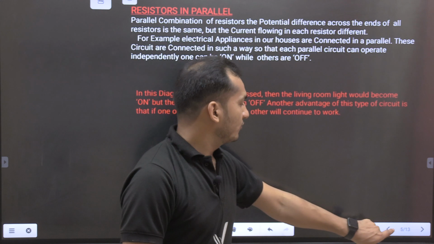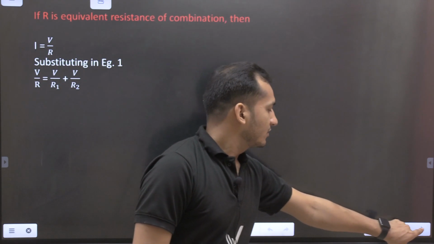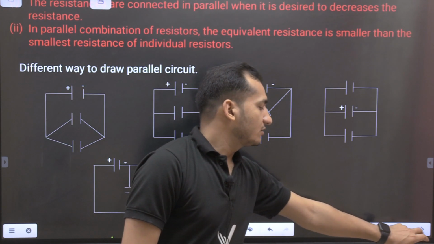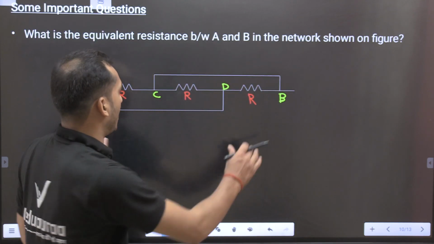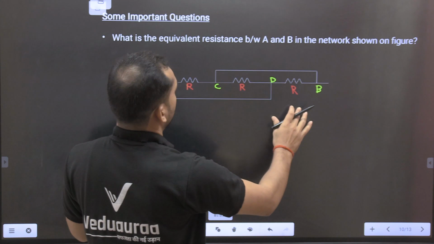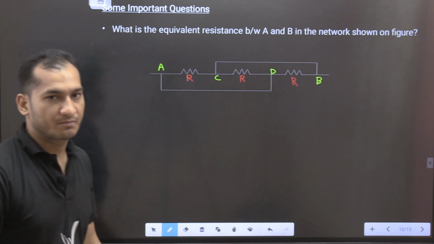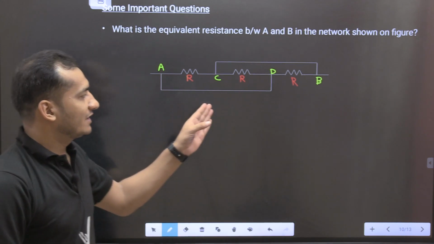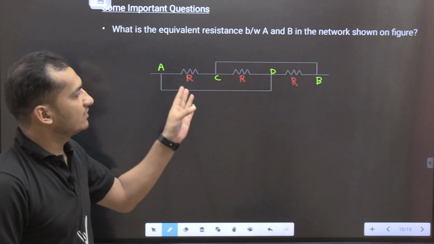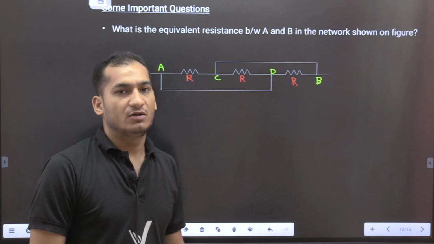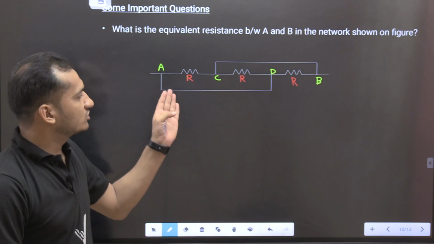But before that, you see here how we can solve the numericals by looking at the arrangements. So we will take this first question. First you have to see whether it is a series arrangement or parallel arrangement. Here you may be confused about which it is.